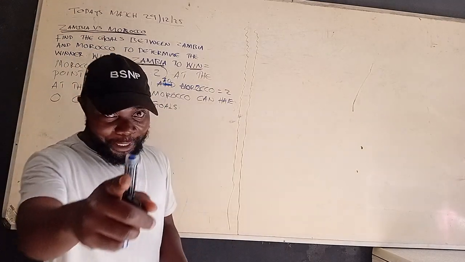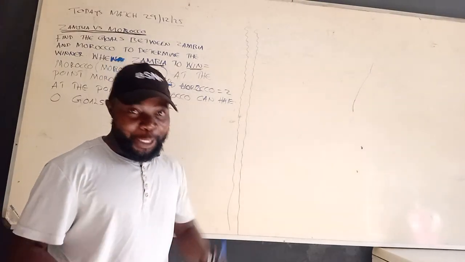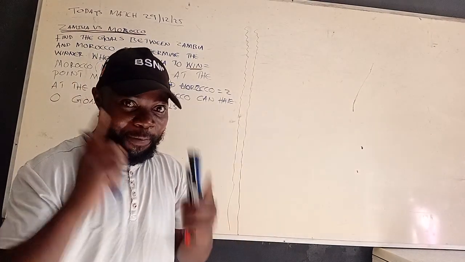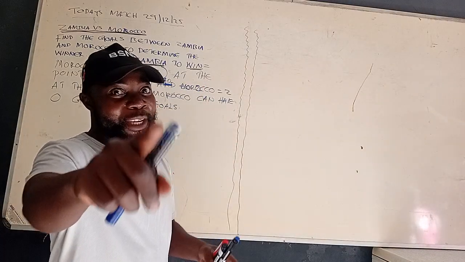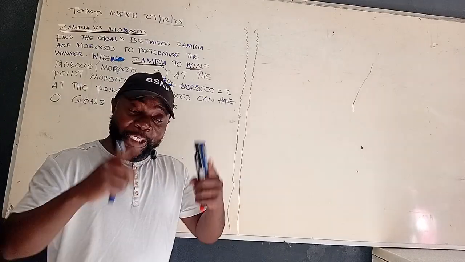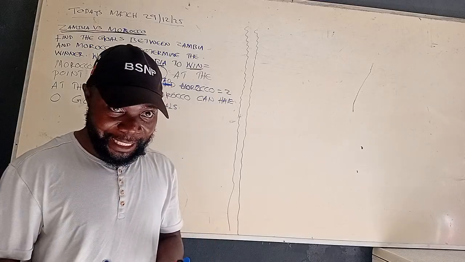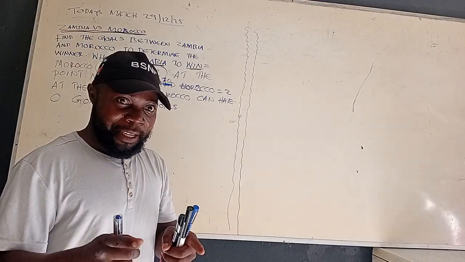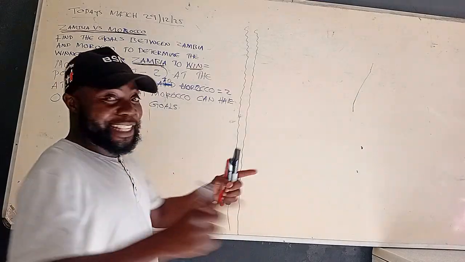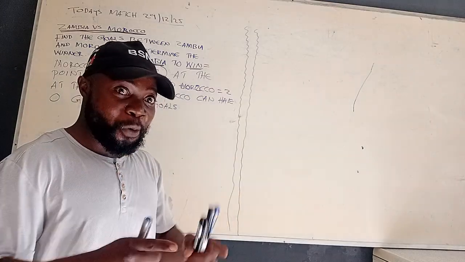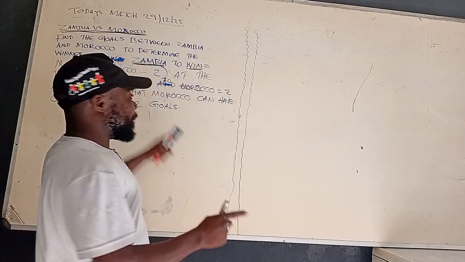Ladies and gentlemen, football fans, football lovers, today Zambia versus Morocco. Let me guess, we are winning today. Now, for us to win, we need to do mathematics. Okay? We need to do mathematics. So now we are going to determine the goals that will come out to determine who is going to win. So here are the calculations for us to know if Zambia is going to win, or Zambia is going to lose, or it will come to a draw.